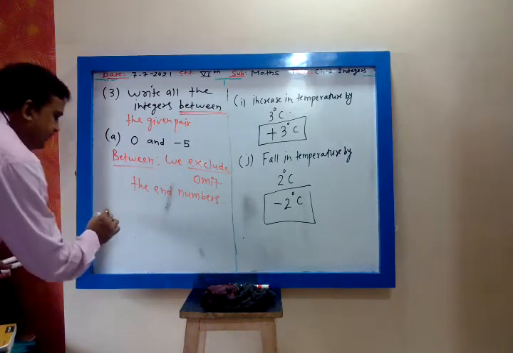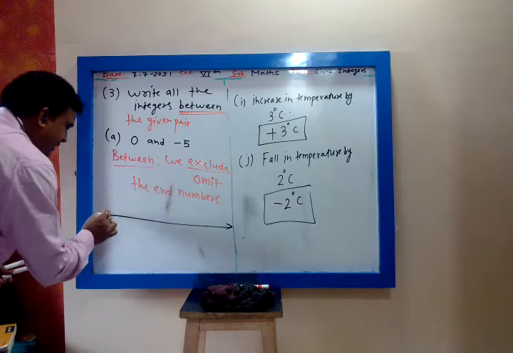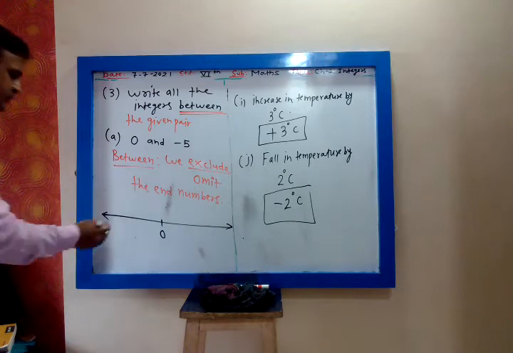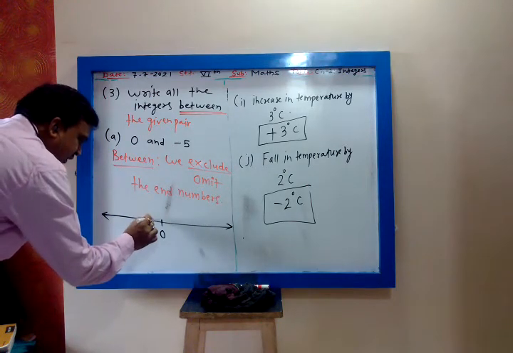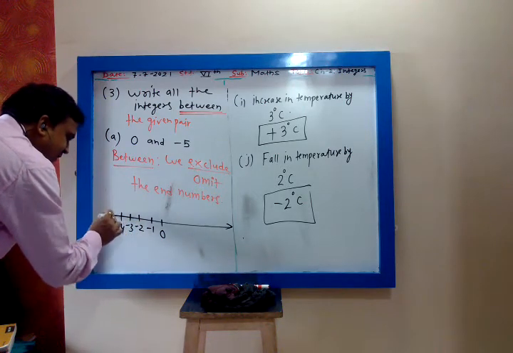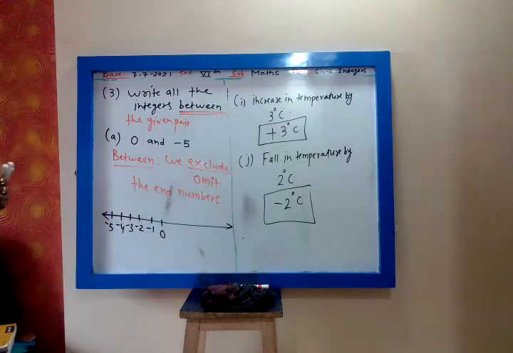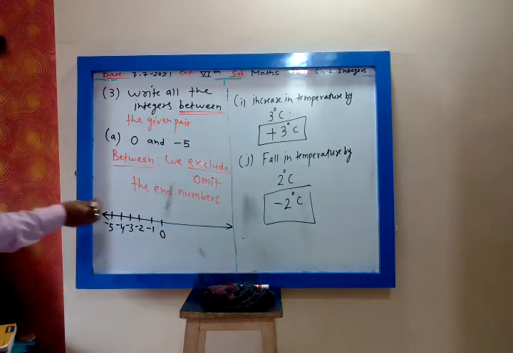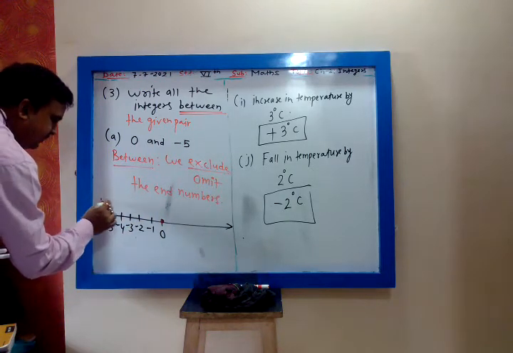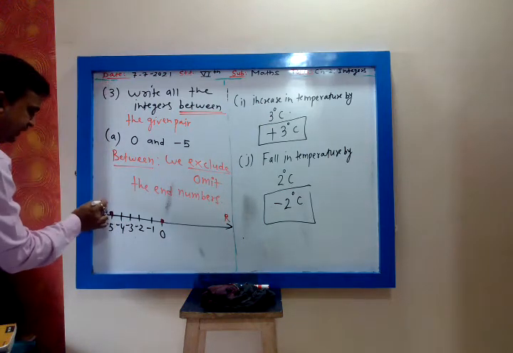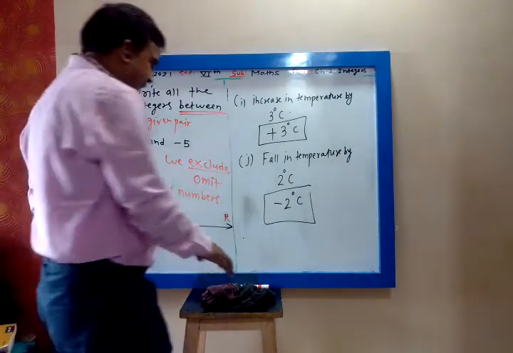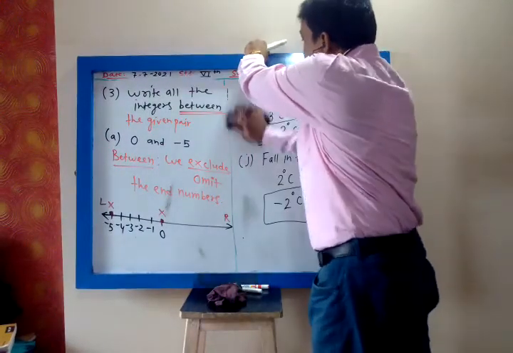So now we see the number line. This is my 0 and this is minus 5, correct? So this side is negative: minus 1, minus 2, minus 3, minus 4, minus 5. Now where are the integers 0 and minus 5? Left side is minus. So between means we exclude. Minus 5 is excluded, 0 is excluded. Between means we exclude the end numbers. This you remember, my dear.